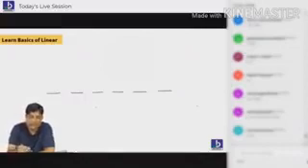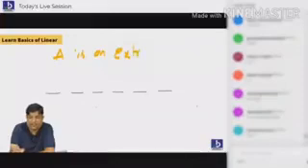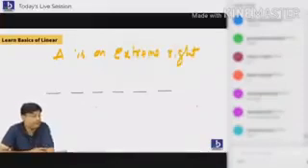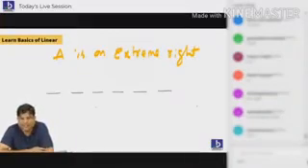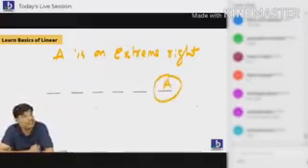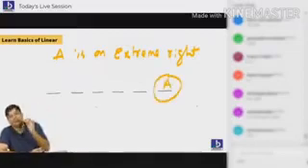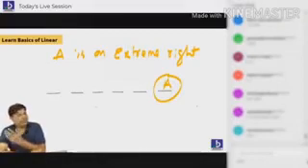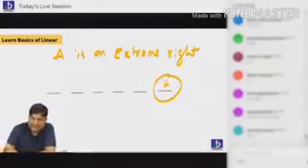Suppose I tell you, very simple, A is on extreme right. I gave you one statement: A is on extreme right. Do you know the place? Yes, I know the place. Yes, this is the extreme right. That's it. Can you start with these type of statements? Yes, of course. A is on extreme right. I know the place, so this is not an uncertain statement. So we should never ever start with uncertain statements. We can start with these kind of statements. Following, everybody? Let's try to move forward.